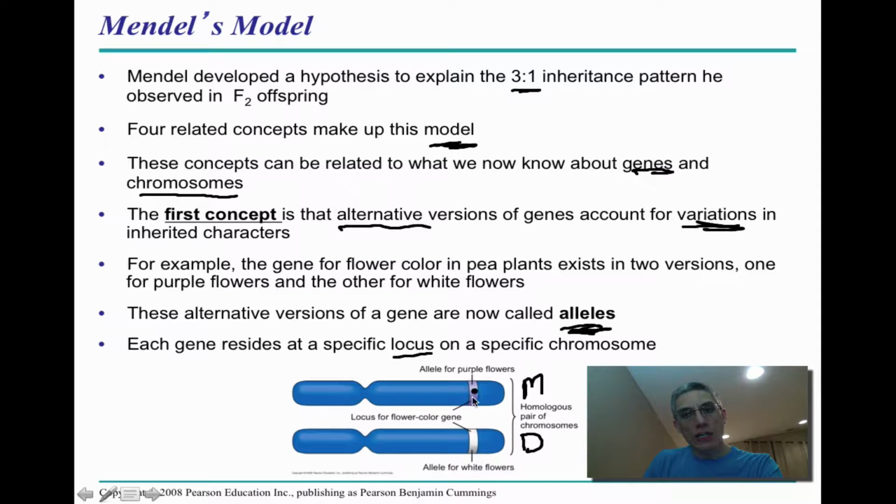So in this case, on the mom chromosome, we have a band that's going to code for purple flowers. And in this particular case, for this second chromosome, and this one came from the dad, we have this band actually coding for white flowers. So remember, we have to take some of the terminology that we had looked at in mitosis and meiosis and bring it into our discussion of genetics.